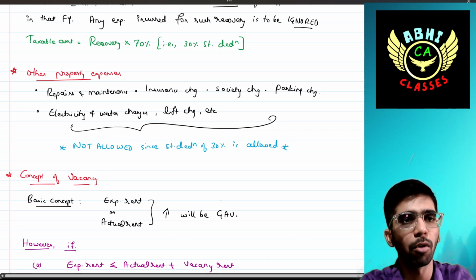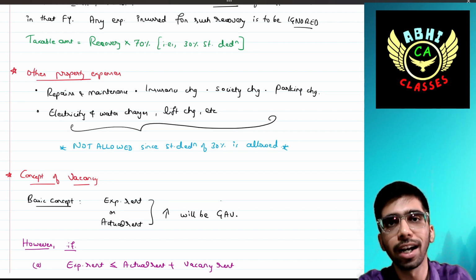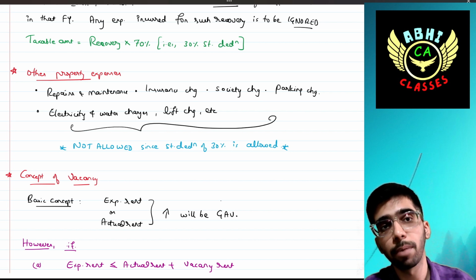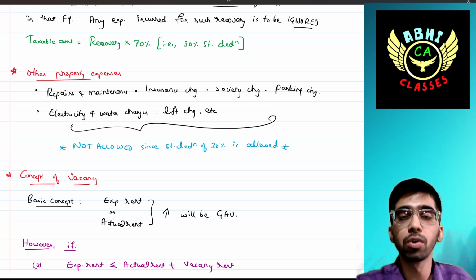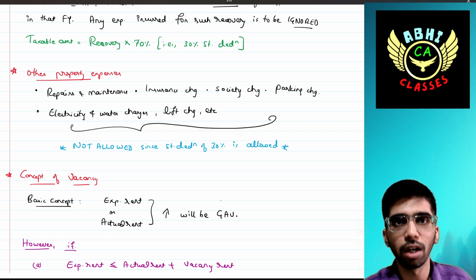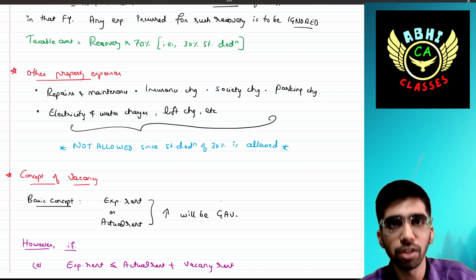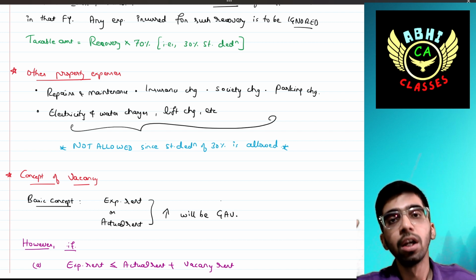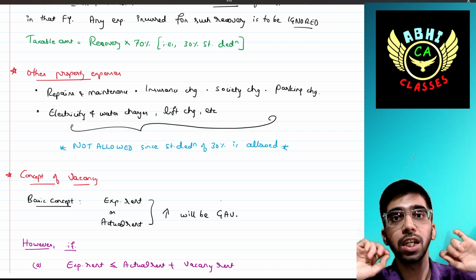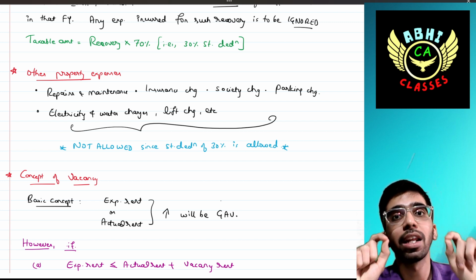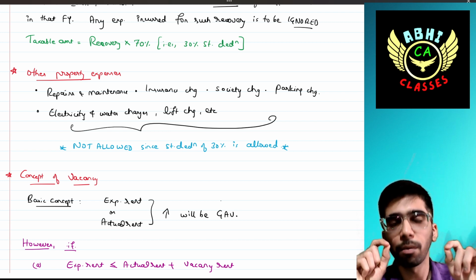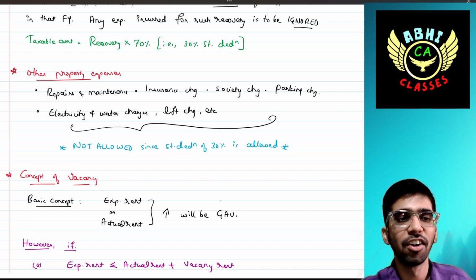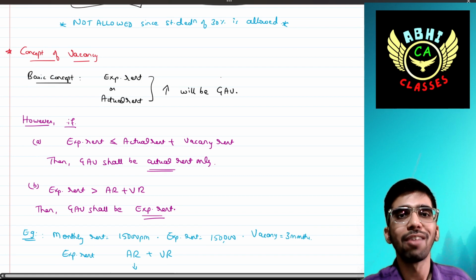Till now we have discussed recovery of amount. Now we will discuss some other points with regard to this rental house property income. Other property expenses, for example repair expenses, insurance charges for your house property, society charges, parking charges, lift charges, or any other electricity and water charges, etc. You cannot claim those, because a standard deduction of 30% is being allowed for you. Income tax believes that the 30% covers these expenses. That's it.